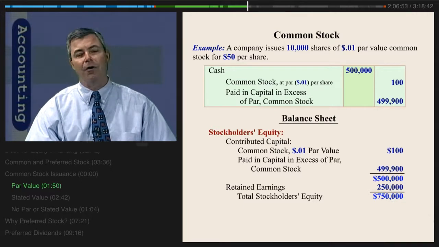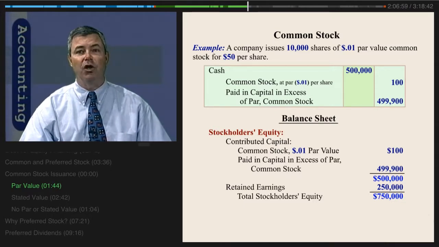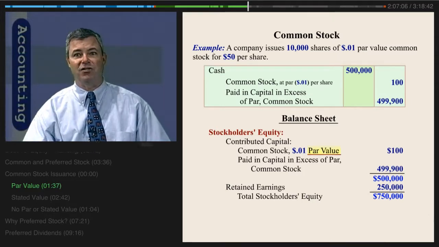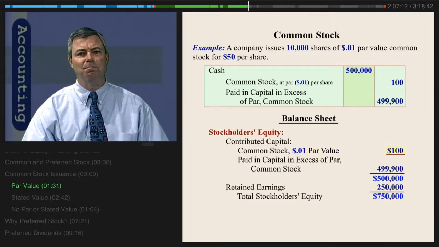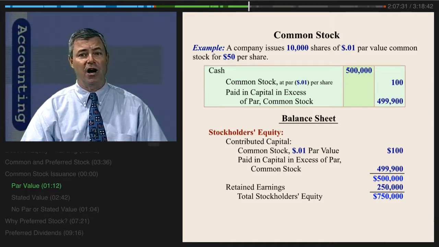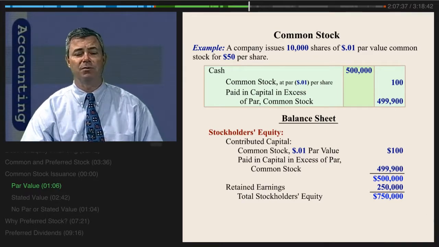Contributed capital, in this case, that's $500,000, and retained earnings, we'll say, is $250,000, such that the total stockholders' equity is $750,000. Now, frankly, as a person reading this balance sheet, an investor or creditor, I'm going to look at this and say, what the heck is this par value thing? Well, hopefully I'm a sophisticated, intelligent investor, and I know that it is not very much in terms of its amount, and in fact is meaningless, because what I'm really interested in is the total amount that was contributed by the owners in exchange for stock. And I know that $500,000 was contributed, and there were 10,000 shares contributed, so there must have been contributed for $50 a share, which is apparently what the value of the stock is, at least at the time of contribution, or at least you'd make that assumption.